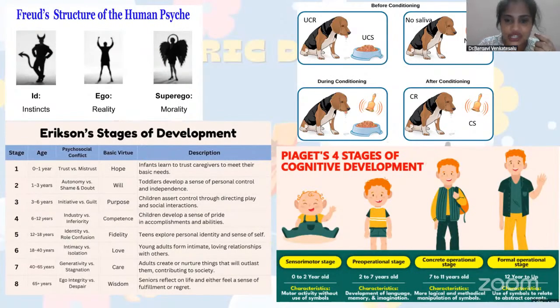So during conditioning, as soon as the bell is rung, he's getting his food, right? So after seeing the food, he salivates. This is during conditioning. After conditioning, as soon as the bell is rung, he starts salivating, thinking that he might get his food in a few minutes. So this is Pavlov's conditioning.